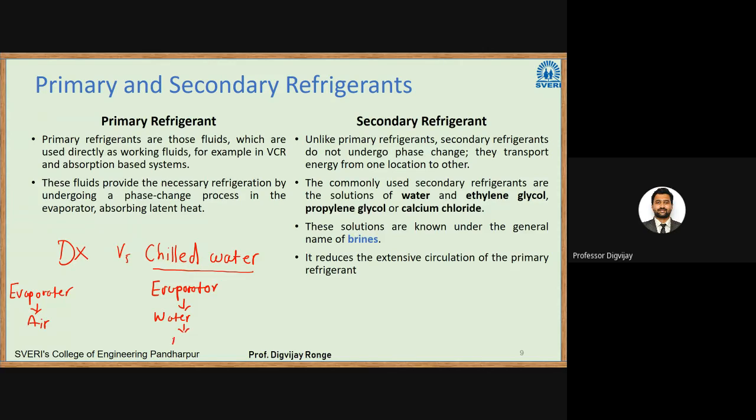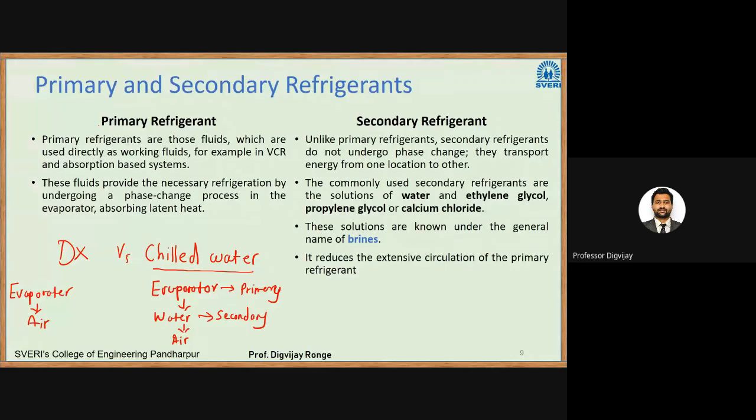Then that water will cool air. This is the difference between DX and chilled water systems. In this case, water is called the secondary refrigerant, and the evaporator refrigerant will be called the primary refrigerant.